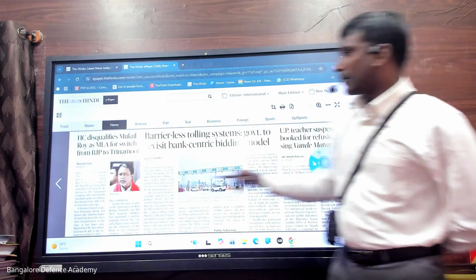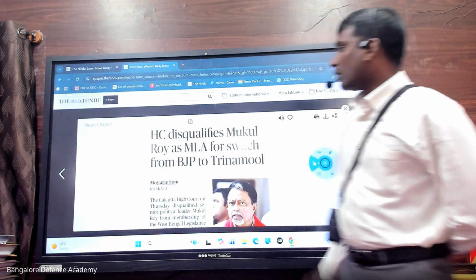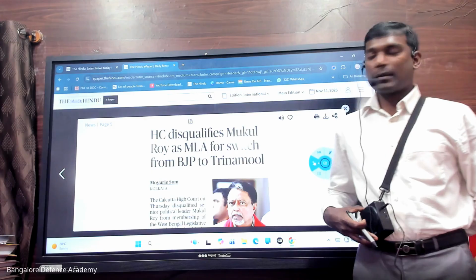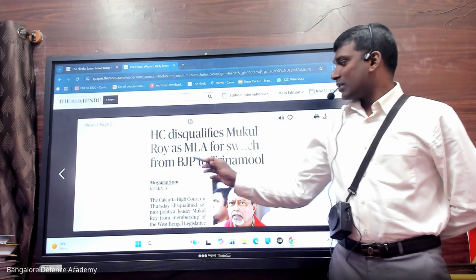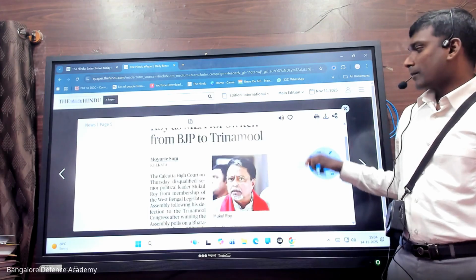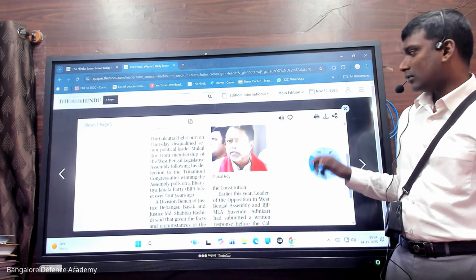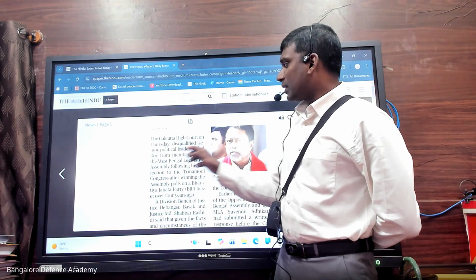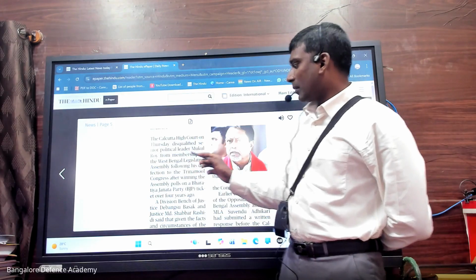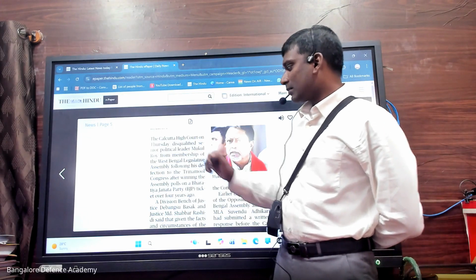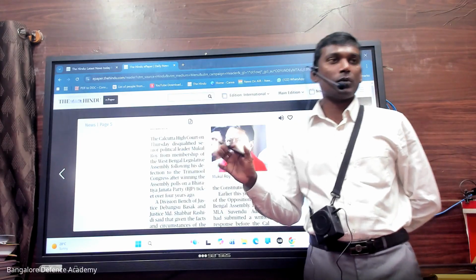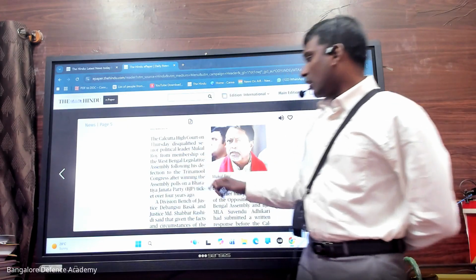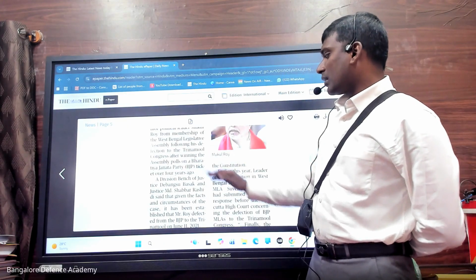Look at this. High Court disqualifies Mukul Roy. So he is an MLA, disqualified for switching from BJP to Trinamool Congress. The article says the Calcutta High Court on Thursday disqualified senior political leader Mukul Roy from membership of the West Bengal Legislative Assembly. That means he is no more an MLA. He cannot be an MLA now. Why? Because he switched from one party to another.